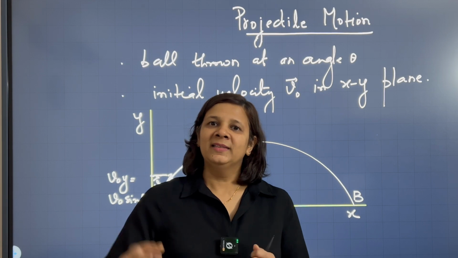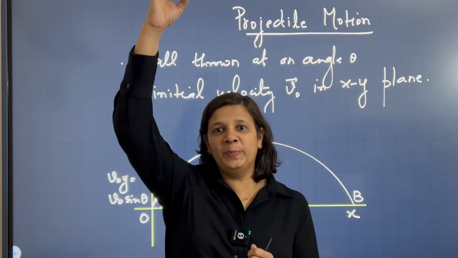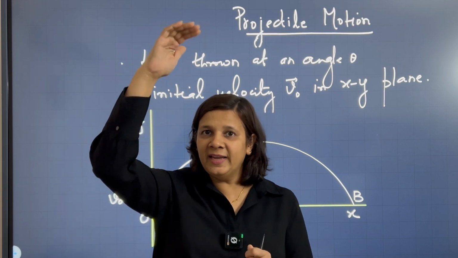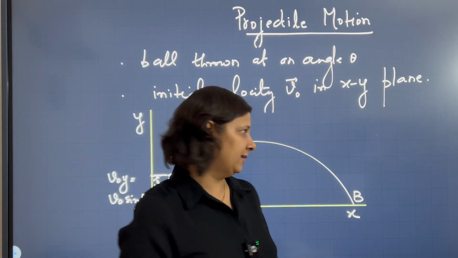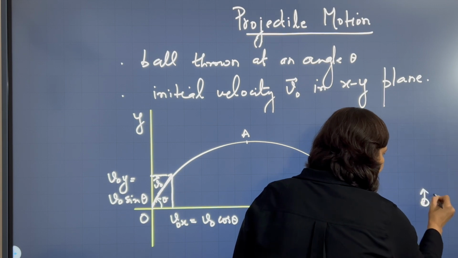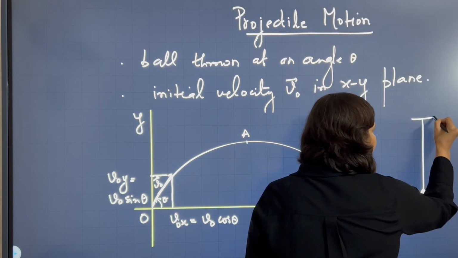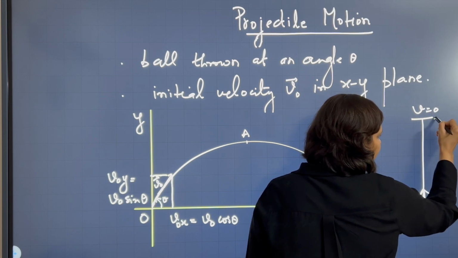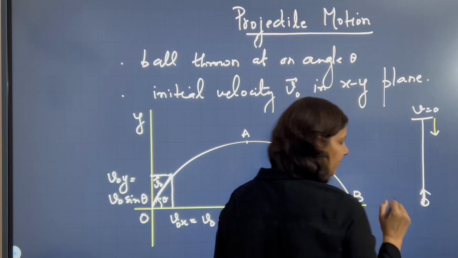At the highest point, the speed of the ball will become 0, and when the ball comes down, the speed starts increasing. So you can think the ball is thrown up, this is the highest point, here the speed has become 0, and when the ball comes down, the speed starts increasing.